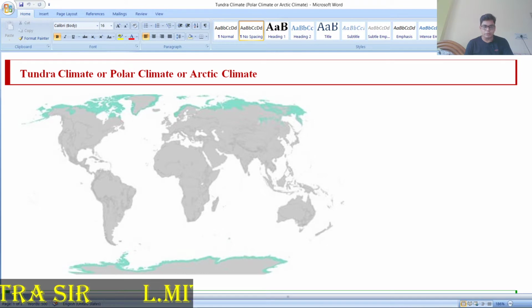First, if you want to discuss the location of the tundra climate area, you can see the greenish color here. Predominantly there you can find the tundra climatic area, and Antarctica also comes under this. This is called the cold desert area.